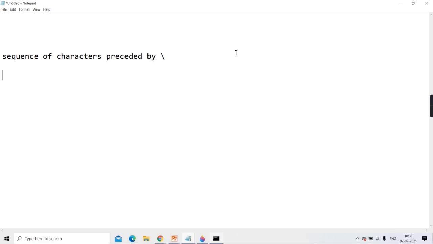Now coming to the application, when to use these escape sequences. One, to represent non-graphic characters. There are some non-graphic characters, and how do I represent those non-graphic characters in my code?